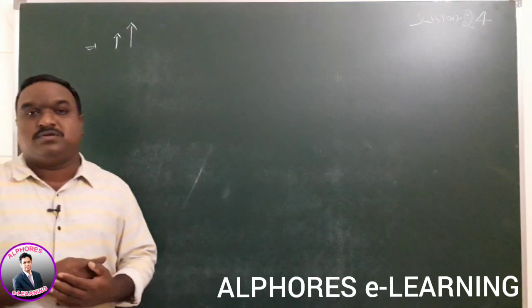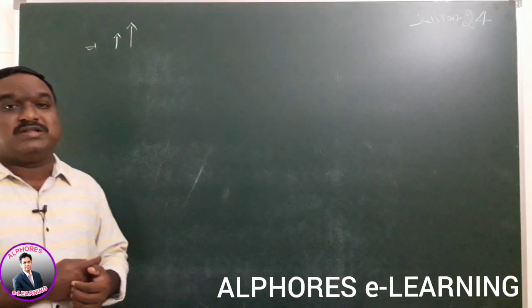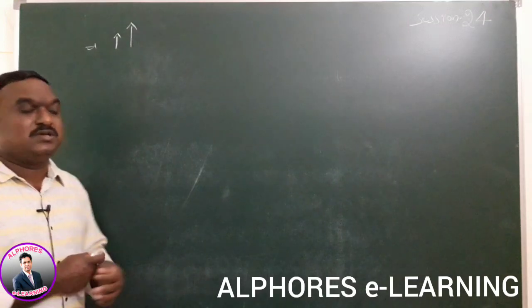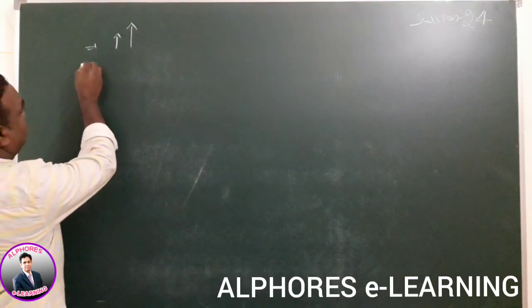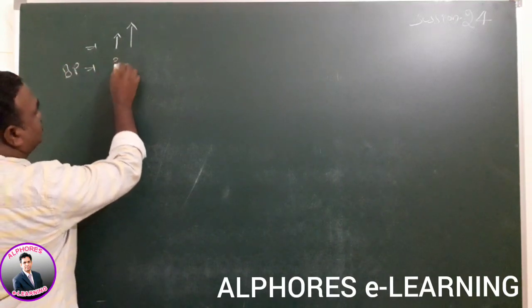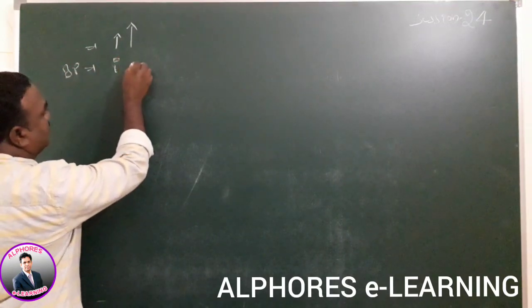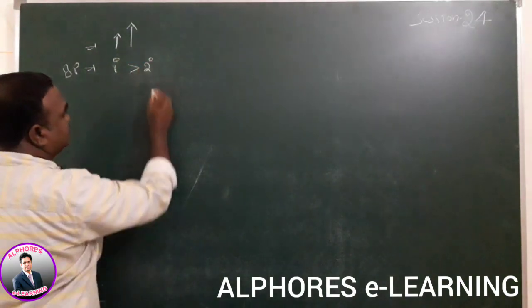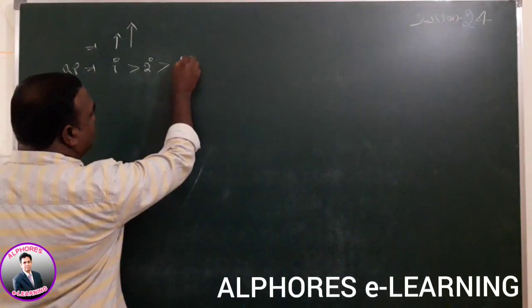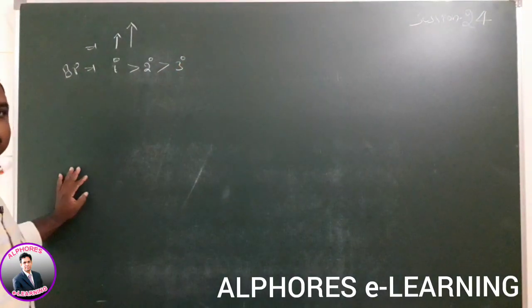Remember, as the number of branches increases, the compound's boiling point decreases. The boiling point order is primary compounds more than secondary compounds, more than tertiary compounds.